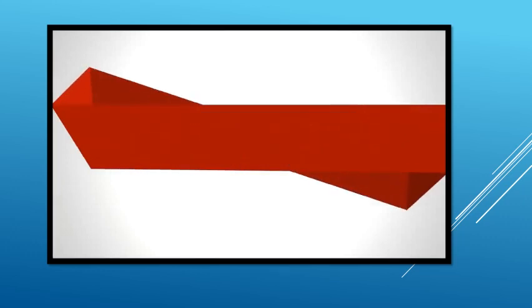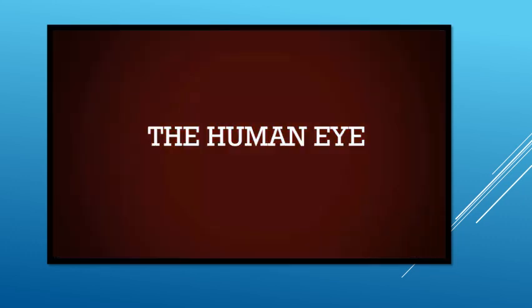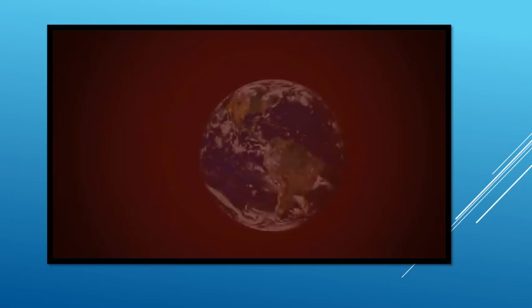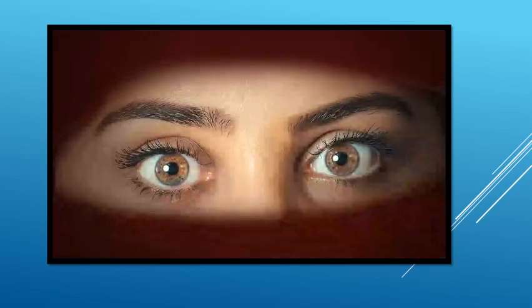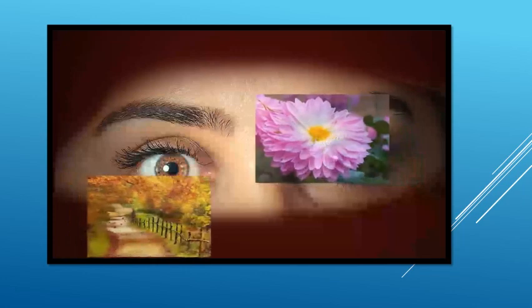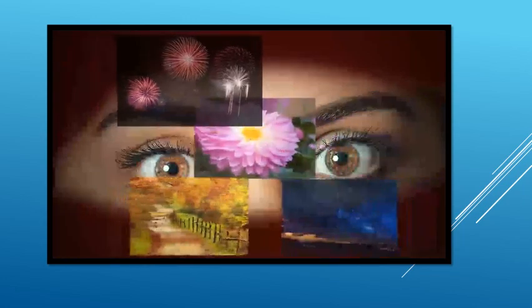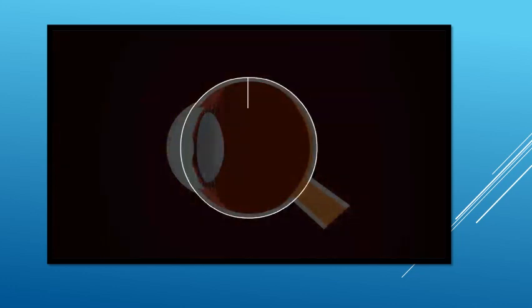The human eye. We experience a colorful world because of our eyes. Eyes are the most important sensitive sense organs that not only help for our survival but also to witness the most wonderful and colorful things in nature. Eyes are spherical in shape. The diameter of the eye is 2.3 centimeter.